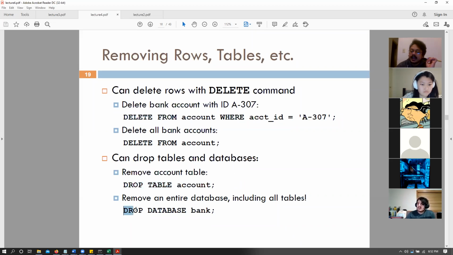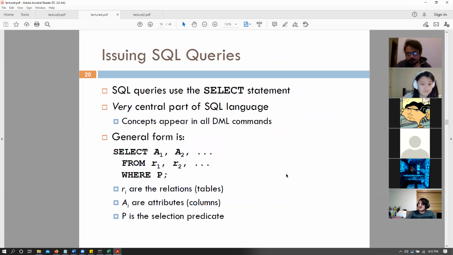We can also drop an entire database from our system, drop database bank. I have had students who have done this for fun. Once they have created all of those databases for their projects that had huge values, for fun, they tried, okay, what happens when we do a drop database bank or a drop table account? Let's just say it's not happy, and please don't be those students. It is never possible to retrieve that data after you have dropped it. Okay.